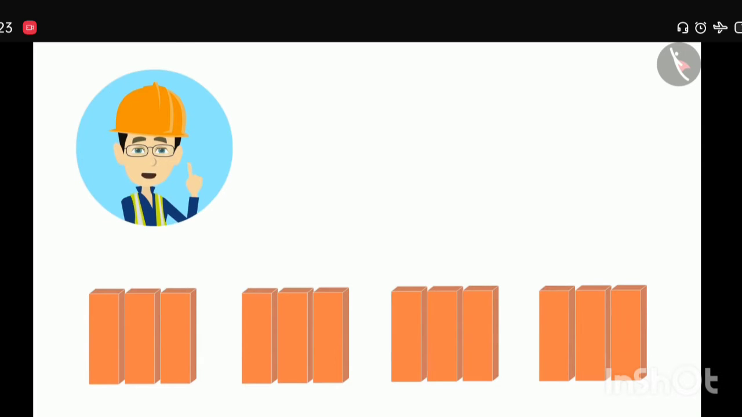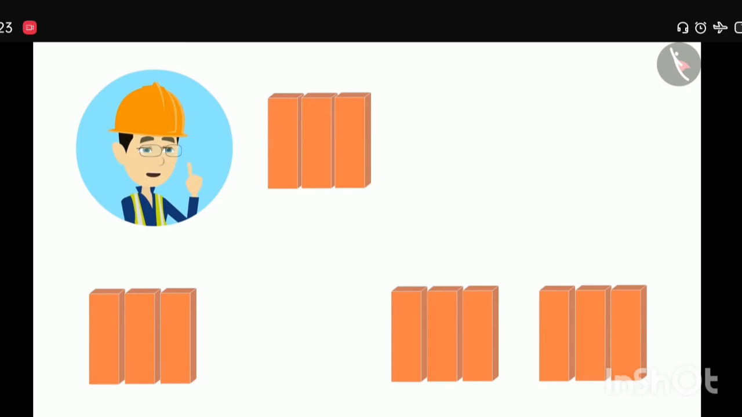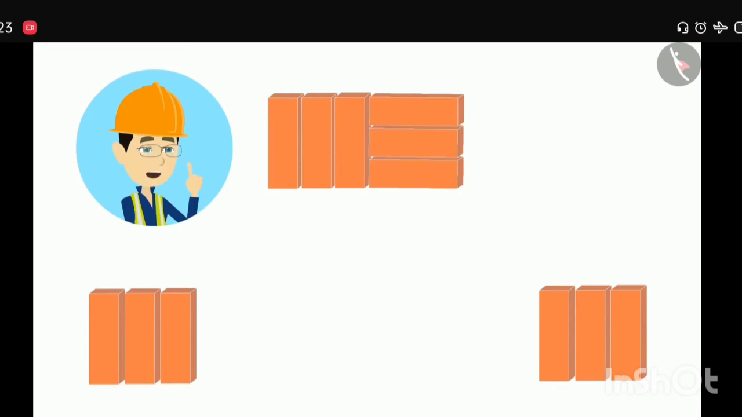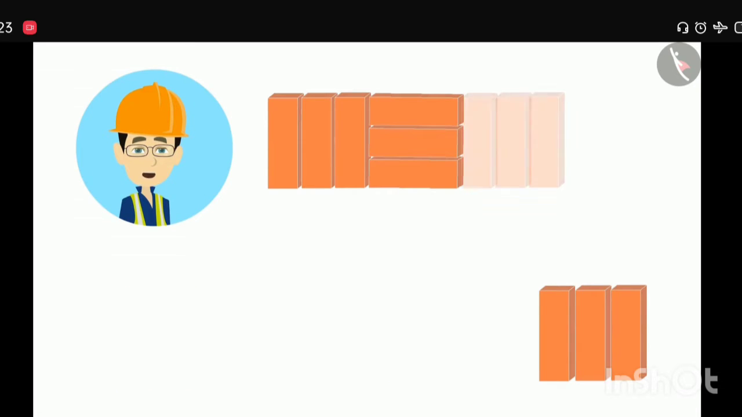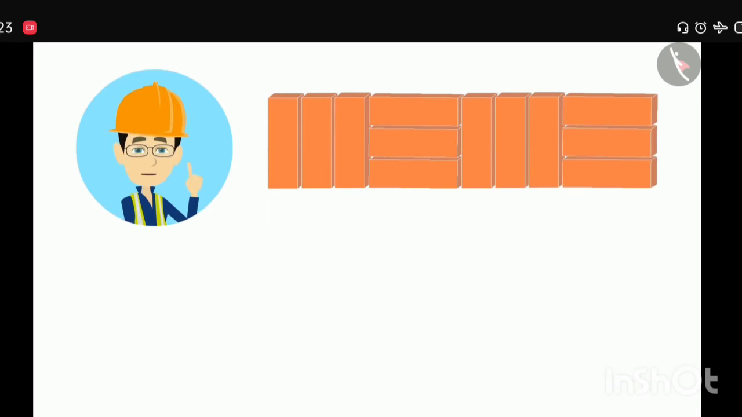Let's make the first line from these groups. For that, let's keep a group in such a way that the bricks are vertical. Then keep a different group in such a way that the bricks are horizontal. Once again, a vertical group and a horizontal group.